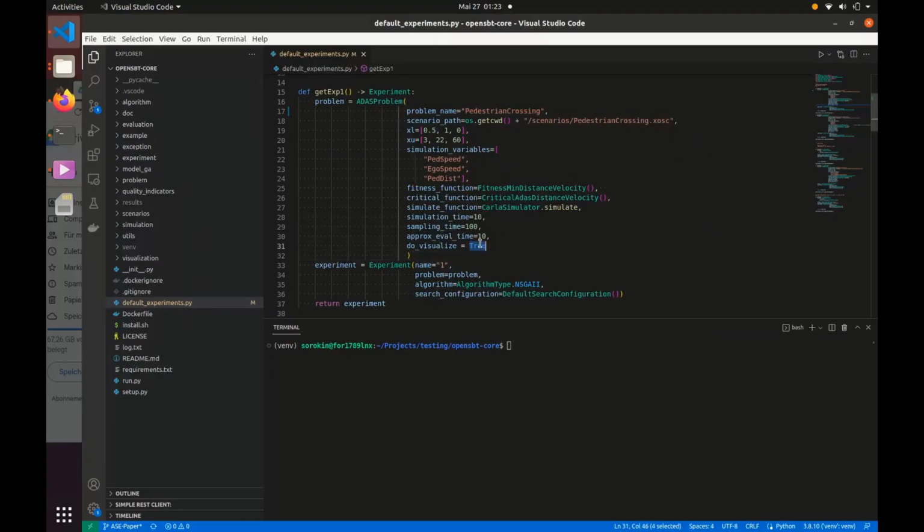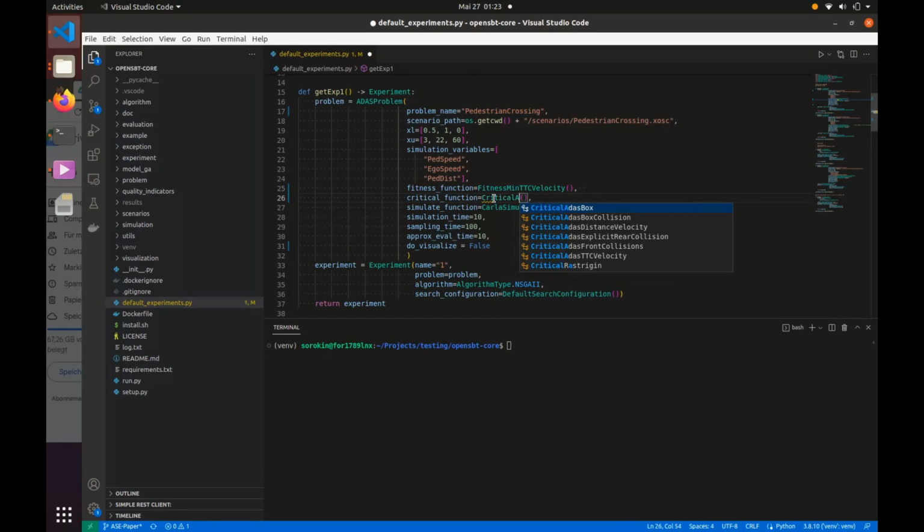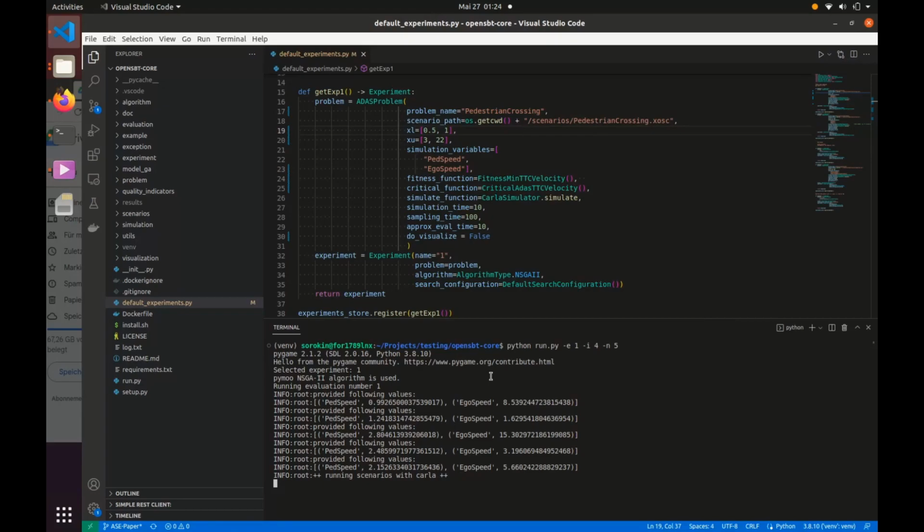To change the fitness function, we just need to pass the instance of the corresponding fitness function. Here we use the function based on time to collision. We can then also assign an appropriate criticality function for this. We can also easily change the search space. Here we remove the distance to the ego vehicle as a search variable. The pedestrian starts moving, and then we see in the output that we have started the experiment with the exemplary configuration, that we have only two search variables.